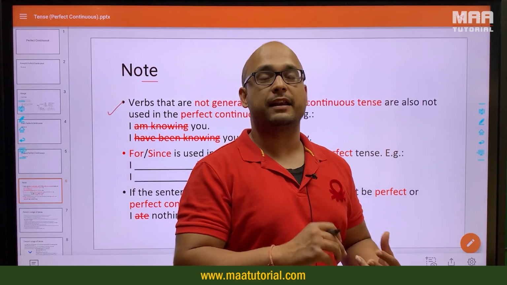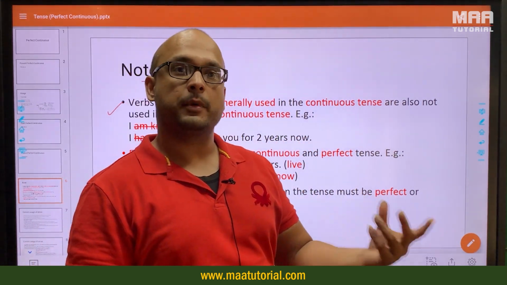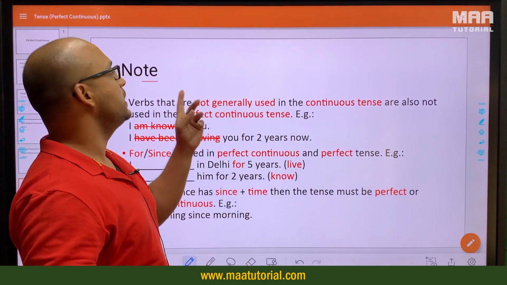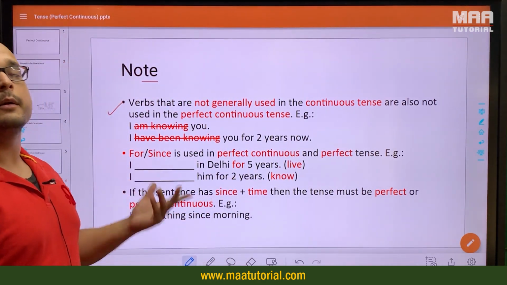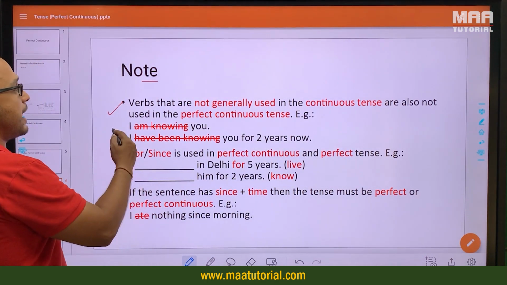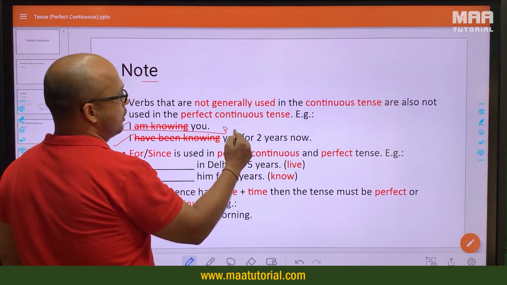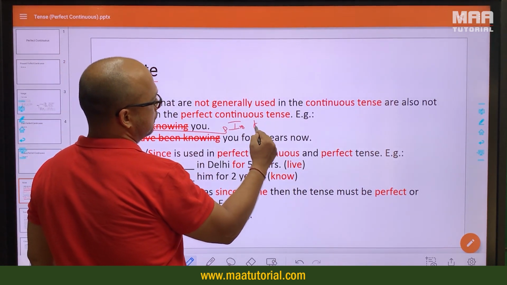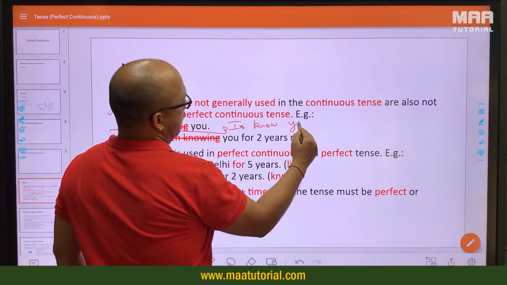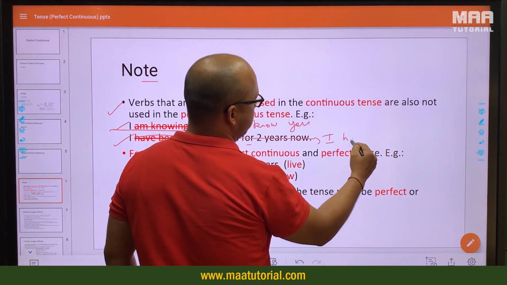Make sure to go back and revisit the continuous tense lecture if you do not remember those verbs, but those verbs would not be used in the perfect continuous as well, because here as well, their continuous form, the ing form, is being used. For example, I am knowing you, I have been knowing you for 2 years, no. This will become I know you, and for 2 years, then this will become the perfect tense, I have known you.